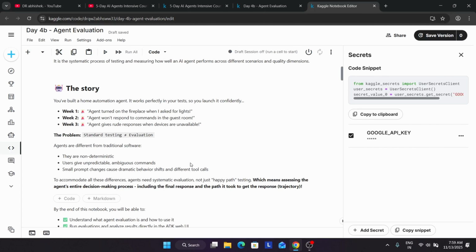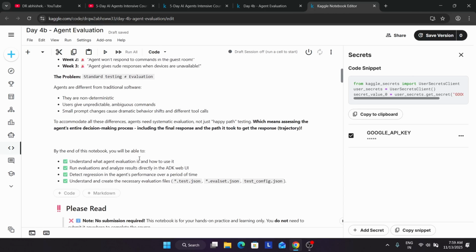So here the problem is that standard testing has not been done properly. Agents are totally different from software. They are non-deterministic, and they give unpredictable and ambiguous commands.